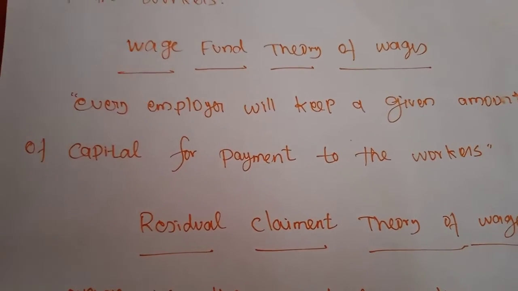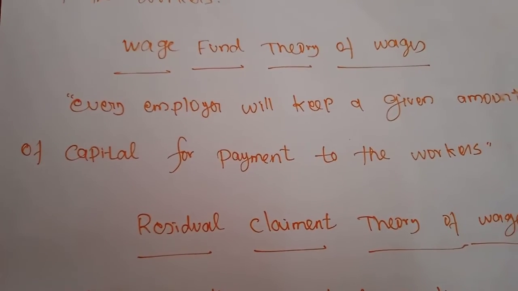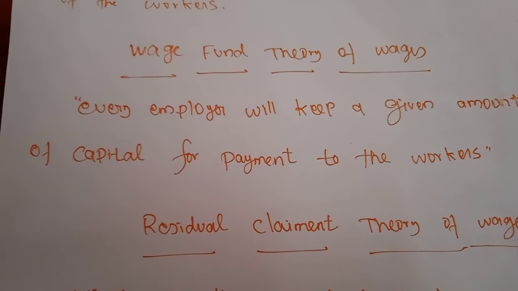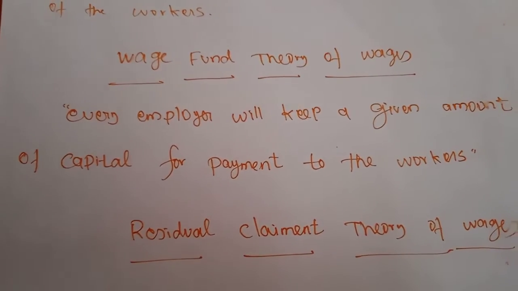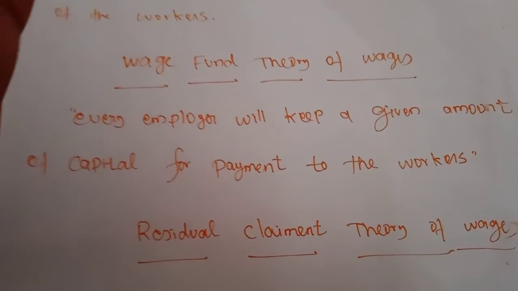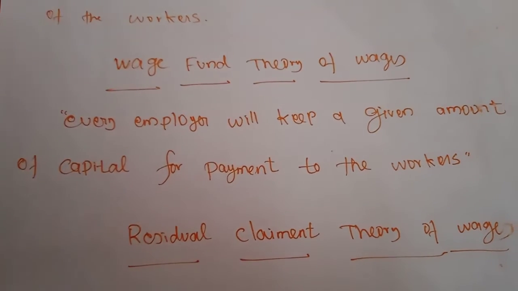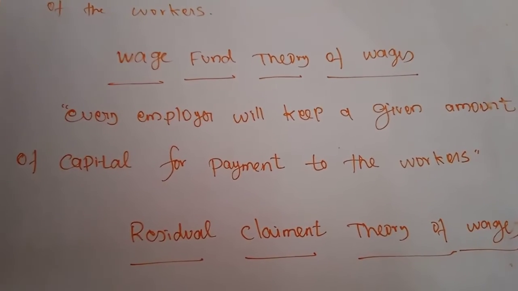So the producer must increase labor to increase the supply of the commodity. So when labor increases, the fixed amount also will change.